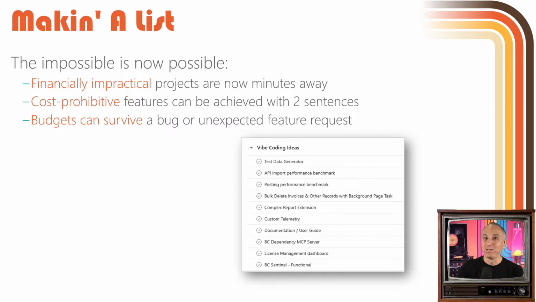No one likes to do them. Even if you put them as a line item and you have it in the budget, it's like, do I really have to do that? Now it's one sentence. BC dependency MCP server, all other MCP servers for that matter.